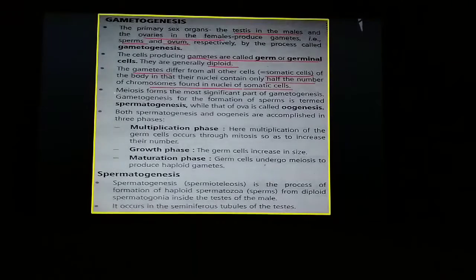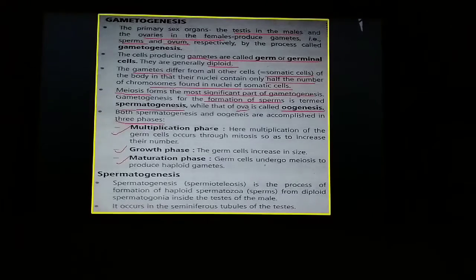Next, meiosis. It is a kind of cell division which is the most significant part of gametogenesis. Without meiotic divisions, gametogenesis cannot take place. Another thing is that gametogenesis for the formation of sperms is known as spermatogenesis, whereas the process of formation of ova or egg is known as oogenesis. The main thing common between these two processes is that they are completed in three phases. So what are they? They are multiplication phase, growth phase and maturation phase.